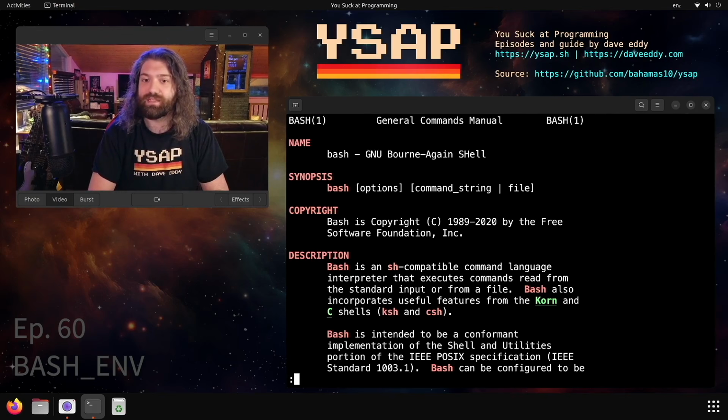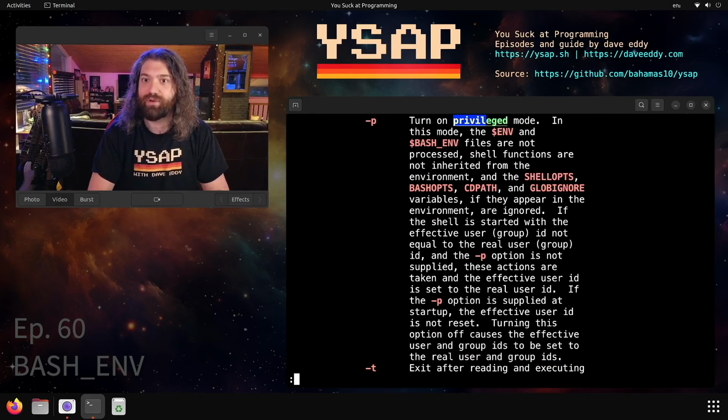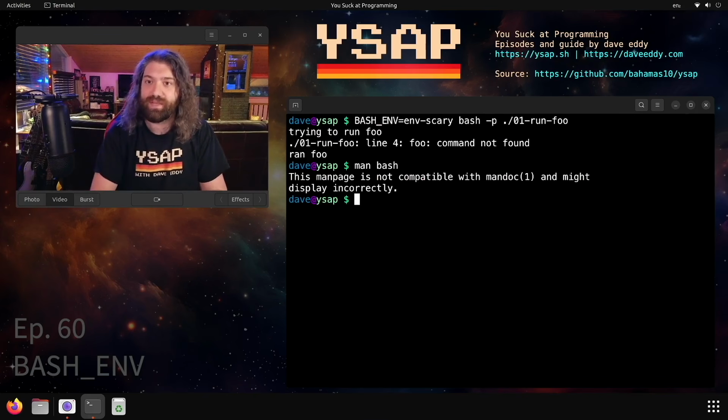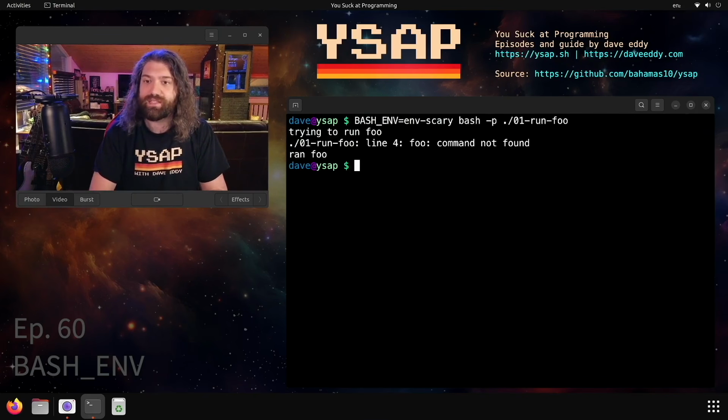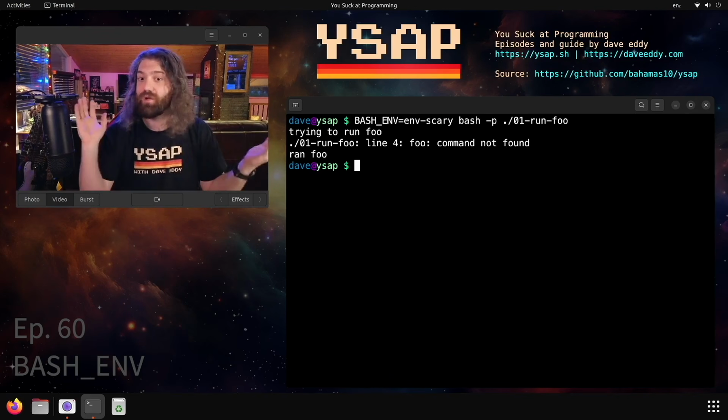You should be able to find, can I just search privilege maybe? Yeah, so here we go, -p, turn on privilege mode. The env and bash env files are not processed. Shell functions are not inherited from the environment. And there's a whole list of other things that don't happen when -p is specified. So be aware of this. This is useful to know. Bash env is very powerful when you want it, but it can be scary when you don't. So there you go. That's bash env and bash.